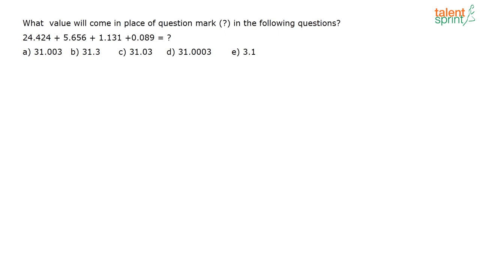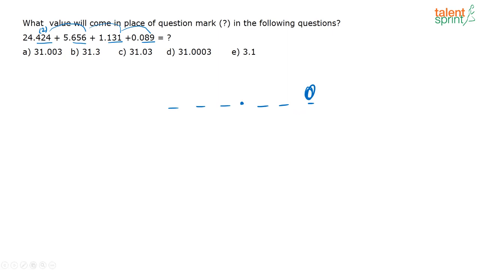Now, the best way to solve it would be to do the digit sum method, wherein you are adding digit by digit. After decimal, also remember there are equal number of places for each term. So just add in the corresponding values. The first 4 plus 6, that is 10, then 10 plus 1, that is 11, 11 plus 9, that is 20. I have a decimal point here followed by 3 decimal places. So I know this value here is going to be 0 because I am getting 20. 11 plus 9, 20. So that 2 is going to be a carryover.